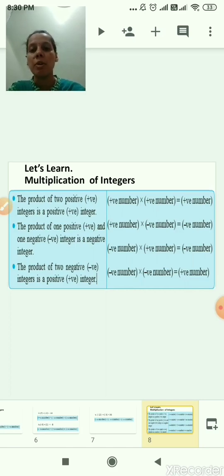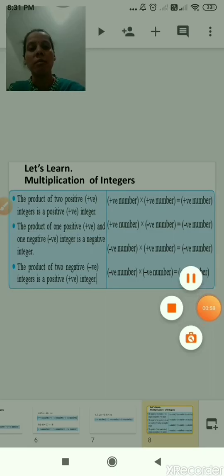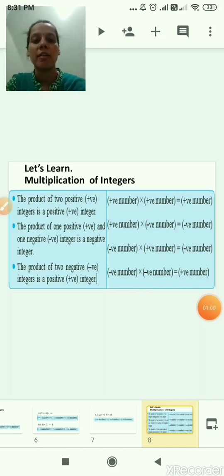Third, the product of two negative integers is a positive integer. If both the numbers are negative, then the product or the answer will be a positive number. Understood? This means if one number is positive and one is negative, the answer will be negative. If both the numbers are positive, the answer will be positive. And if both the numbers are negative, then the answer will be a positive number. I hope all of you understood till here.